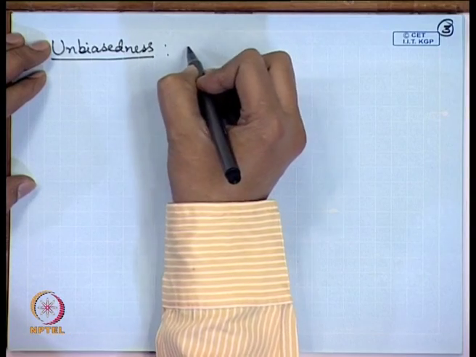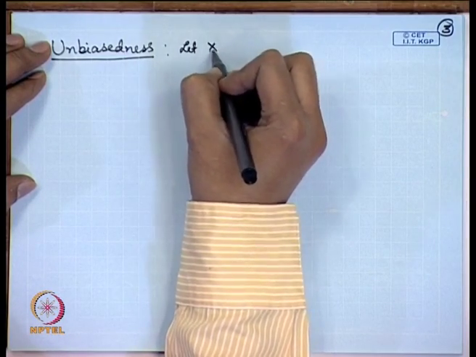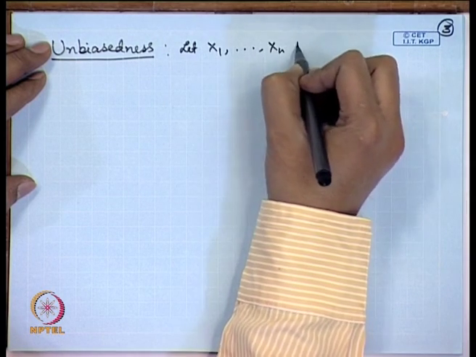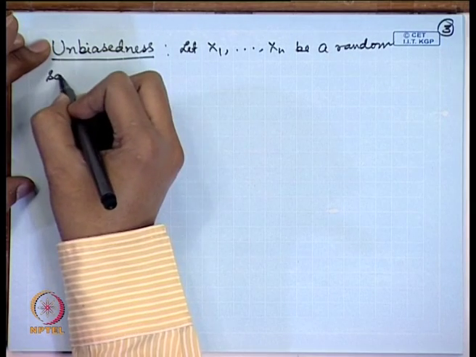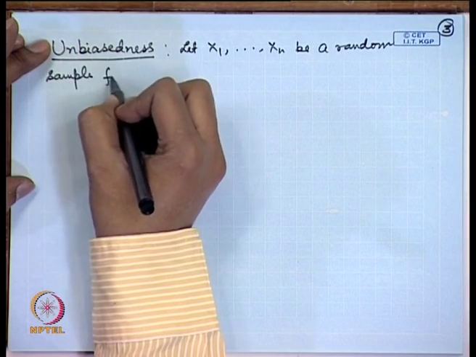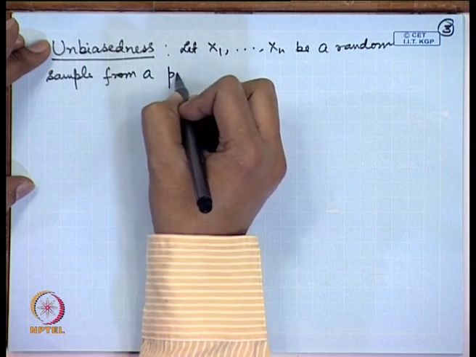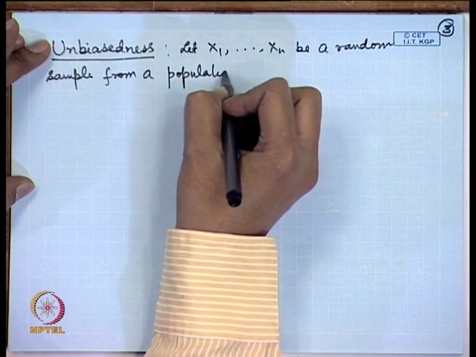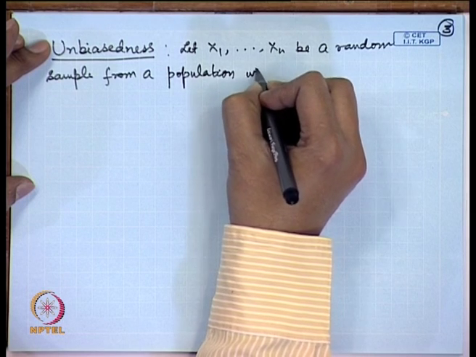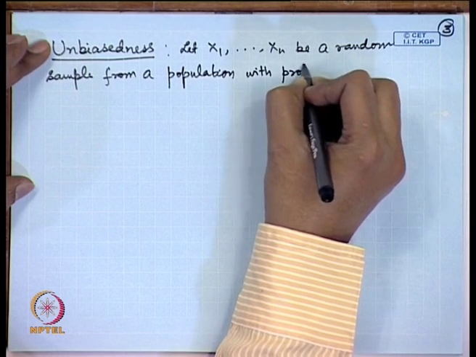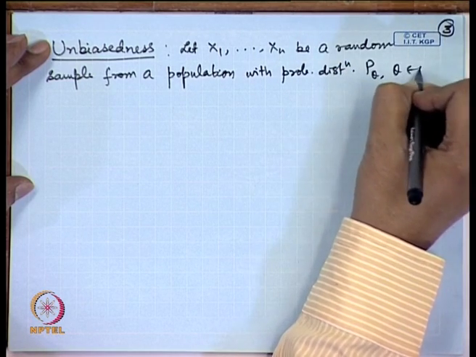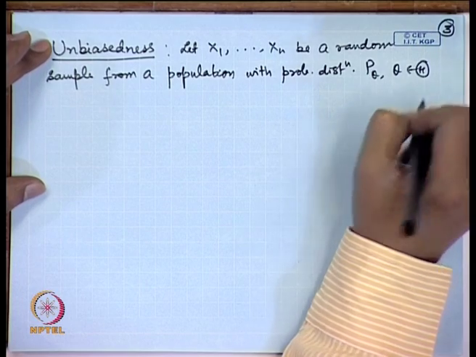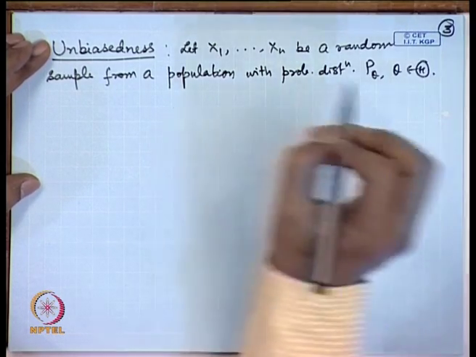So, let us go back to our model, that let X1, X2, ..., Xn be a random sample from a population with probability distribution P theta, where theta belongs to the parameter space script Theta.